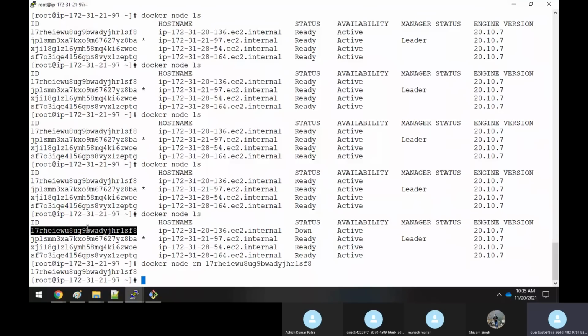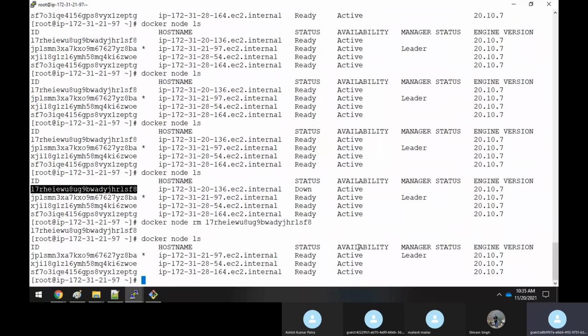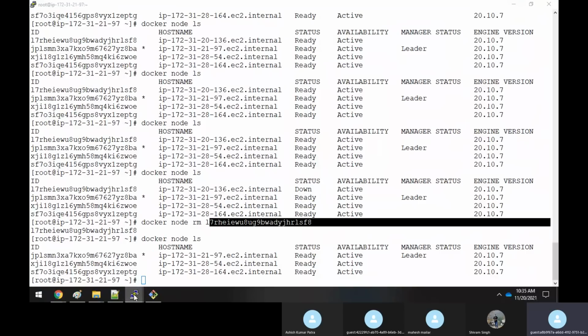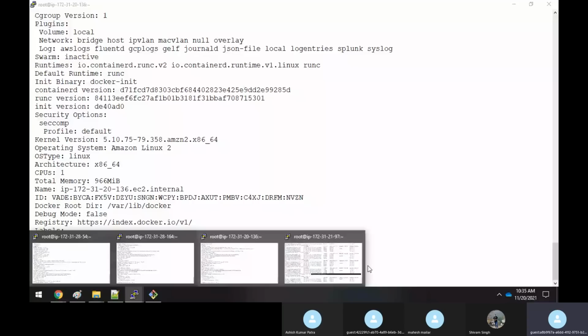See, you have removed the node now. Now if you execute docker node ls, see, now it is out of the Swarm cluster, right? So now you have removed that node itself. To remove it, you have to first go and run the command docker swarm leave on that node, and after that come back to your master node and execute docker node rm and specify that ID. So it will get removed.